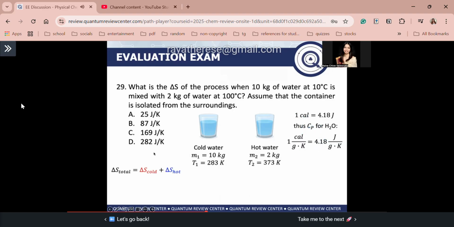So to get the entropy of the process, we just have to add them all up. So add the delta S cold to the delta S hot. Okay? Additive lang silang dalawa. So how do we get the delta S? The delta S is due to the temperature change. Again, delta S is due to the temperature change.